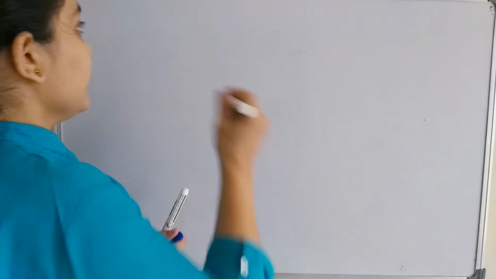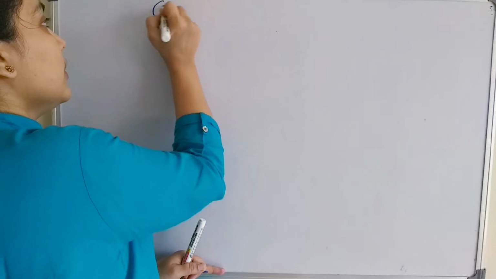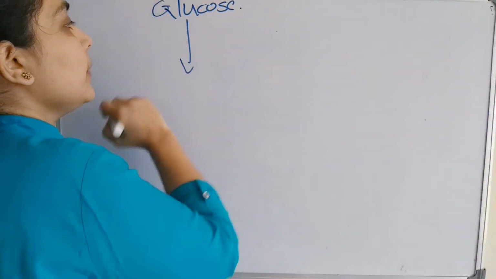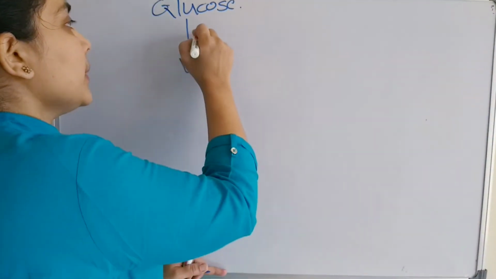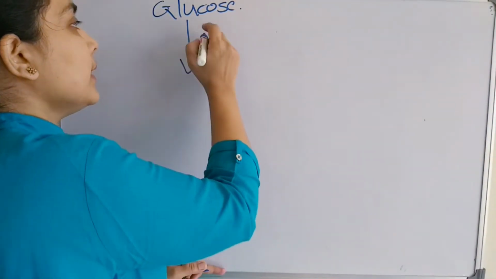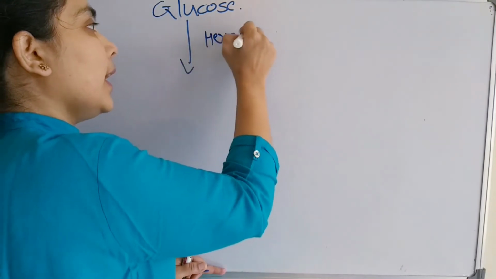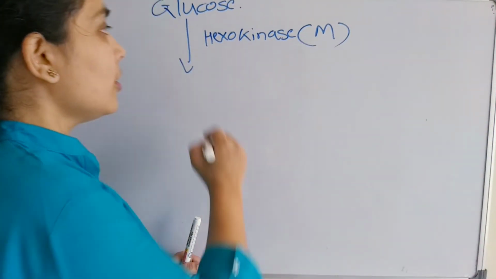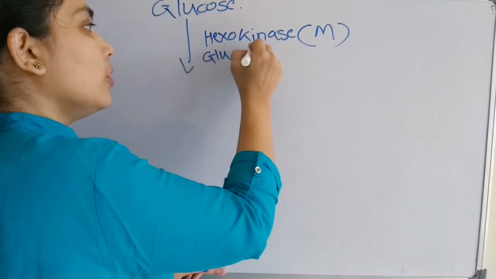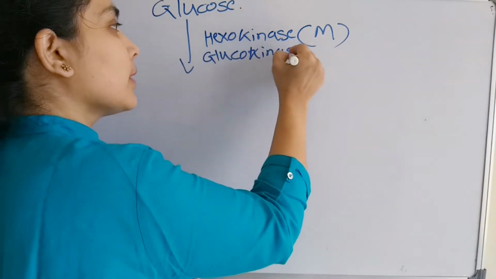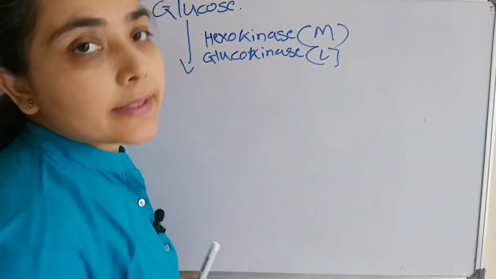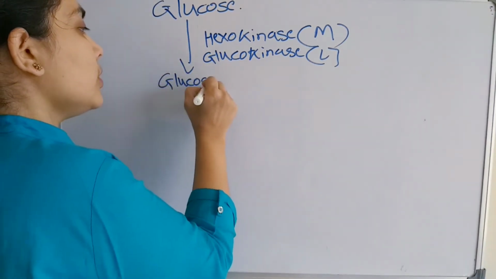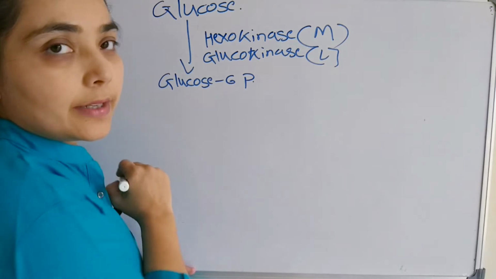The first step: glucose will be phosphorylated in the presence of the enzyme either hexokinase if it is a muscle cell, or glucokinase in a liver cell. Okay, so glucose will convert to glucose 6-phosphate.